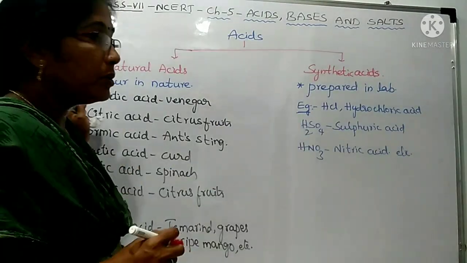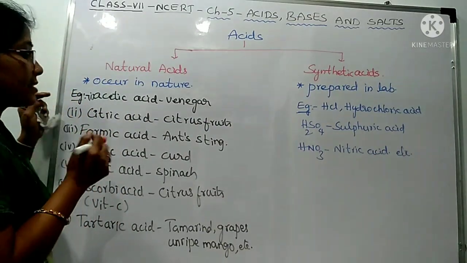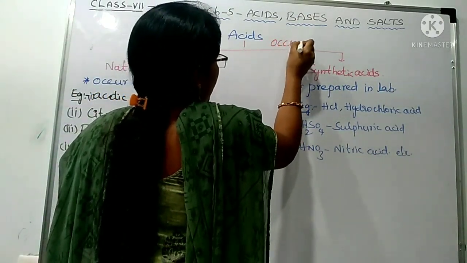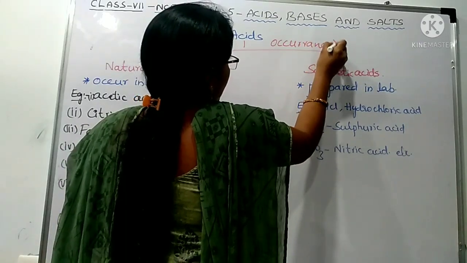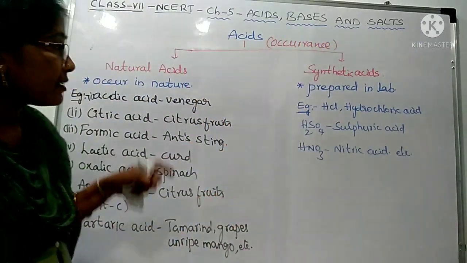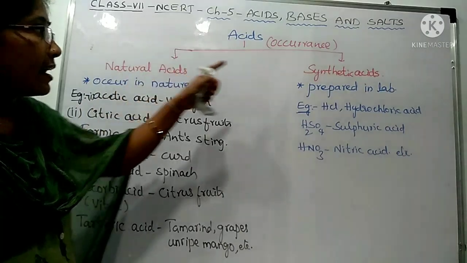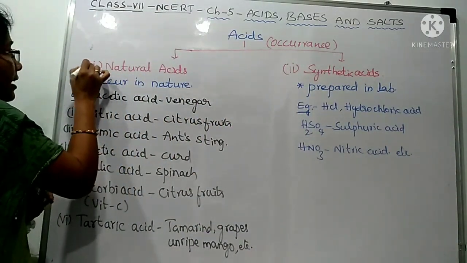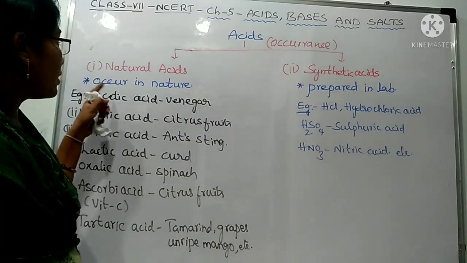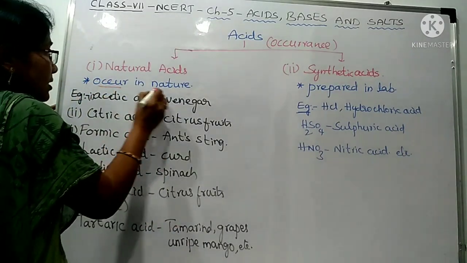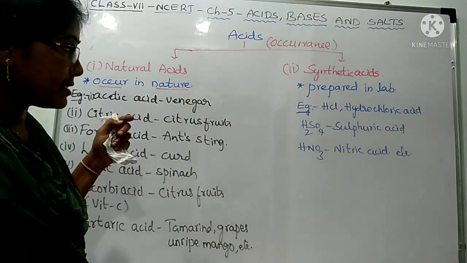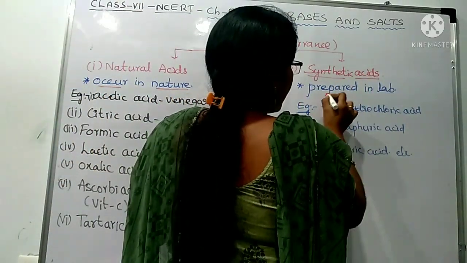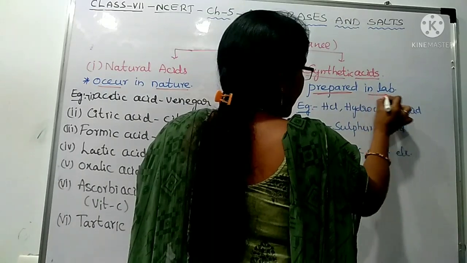Now let us come to know about the types of acids based on occurrence. The acids are of two types. They are natural acids and synthetic acids. Natural acids are what? They occur in nature. These are known as natural acids. And synthetic acids means what? They are synthesized or prepared in the laboratories.